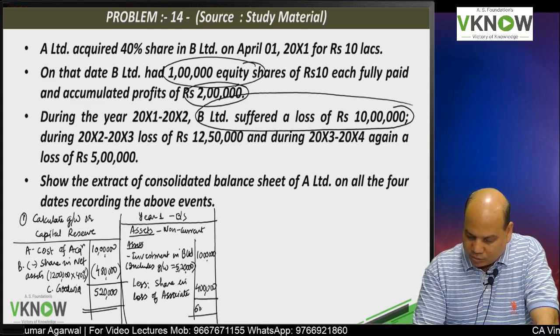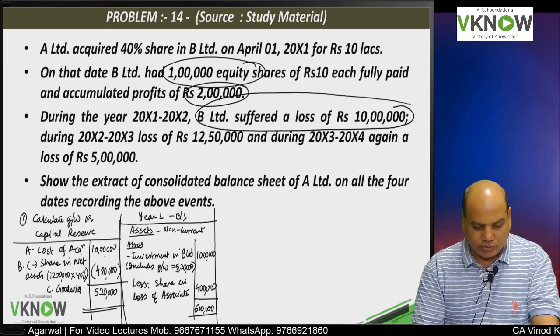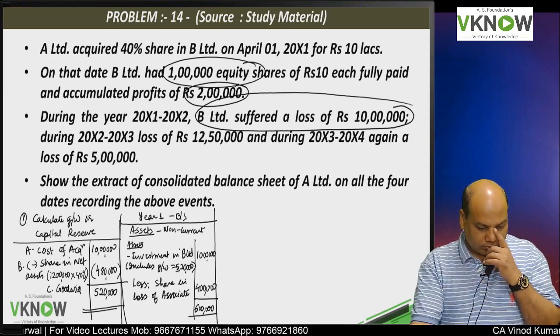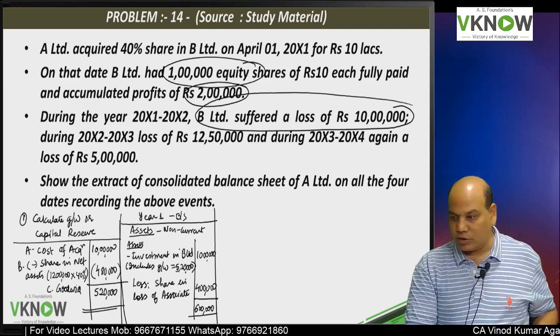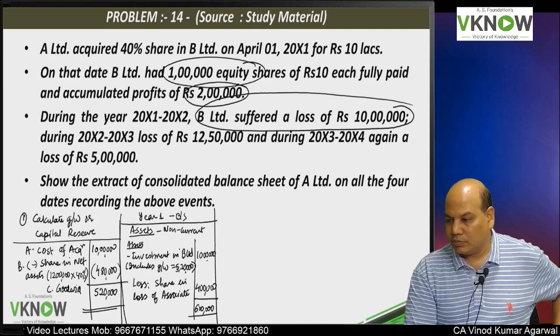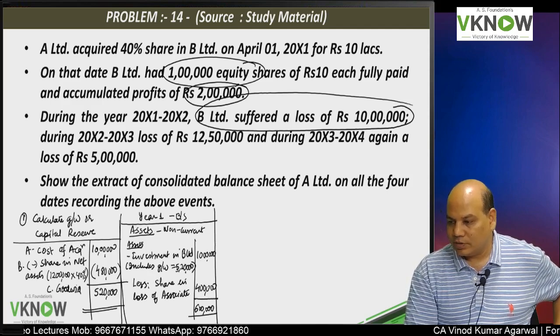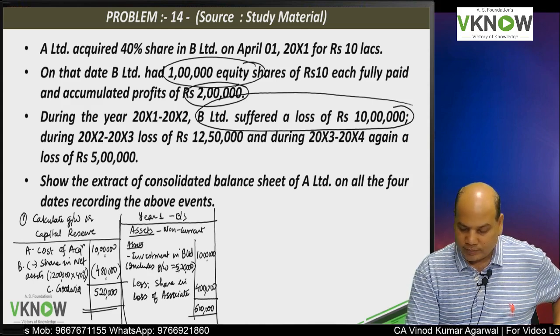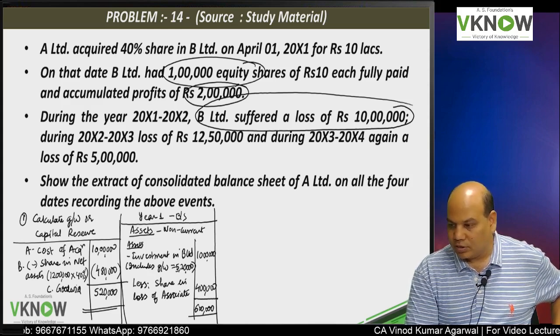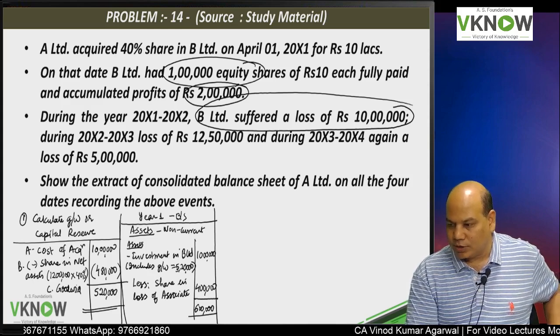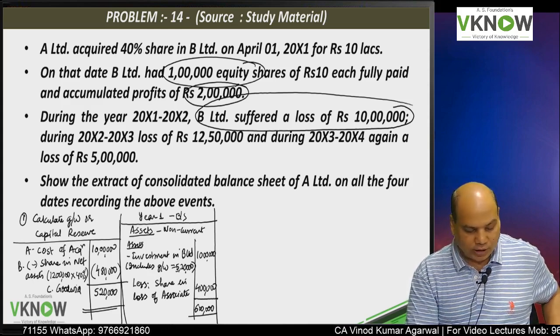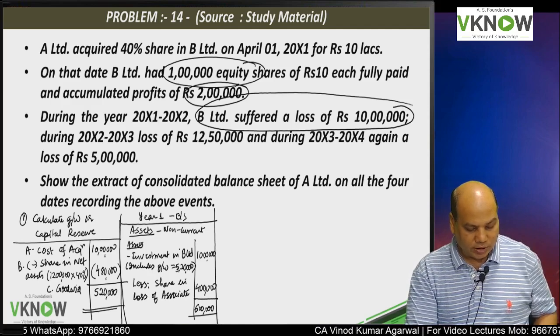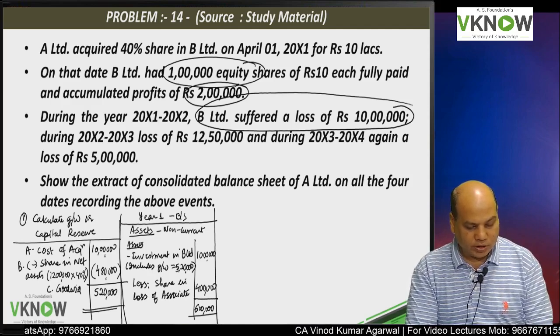Therefore carrying amount would be 6 lakh. So the presentation in the first year balance sheet would be: asset, investment in B 10 lakh, includes goodwill 5 lakh 20,000, less share in loss of associate 4 lakh, and therefore carrying amount would be 6 lakh.